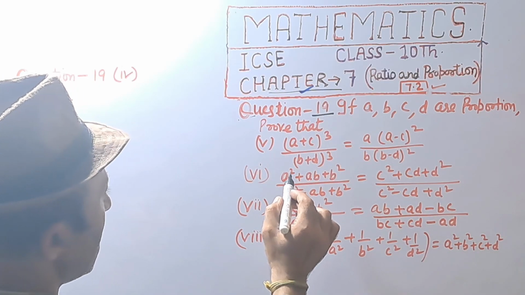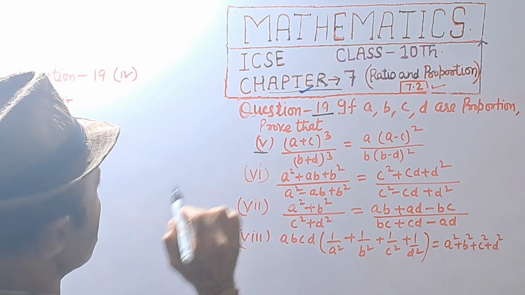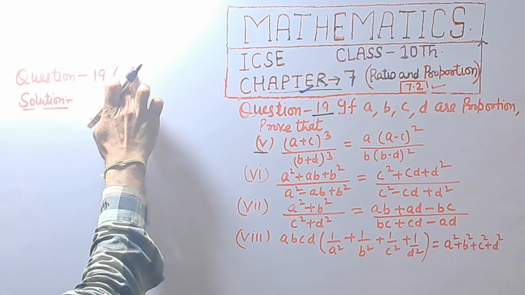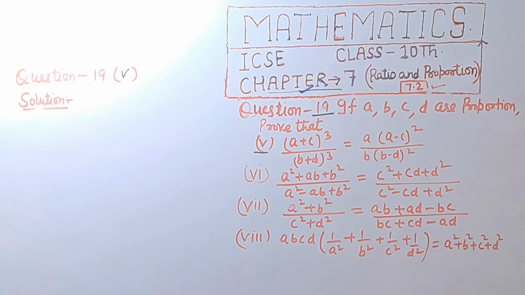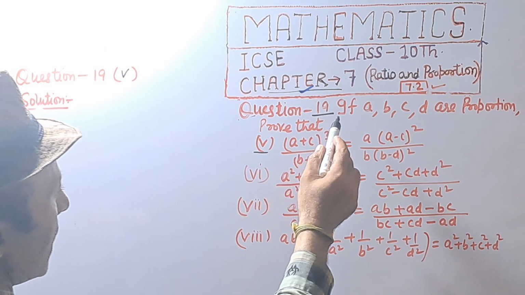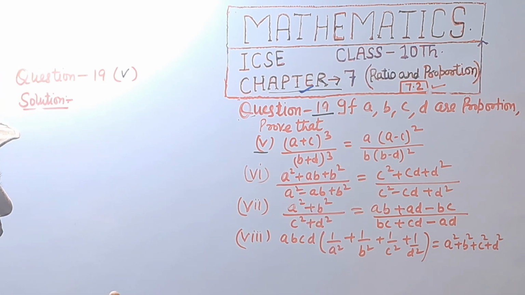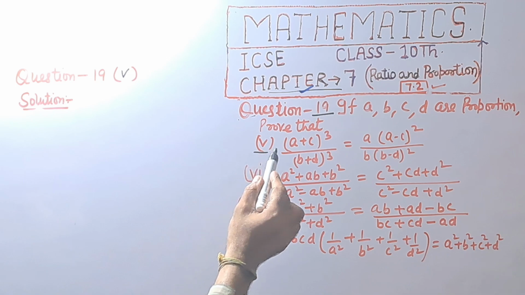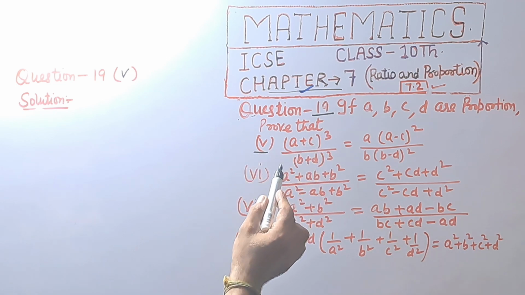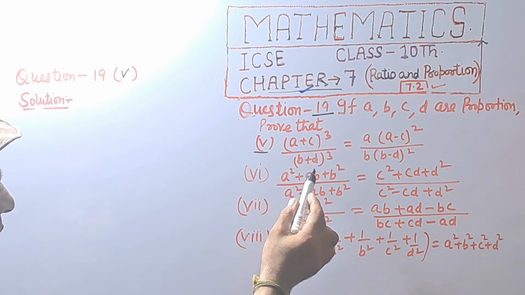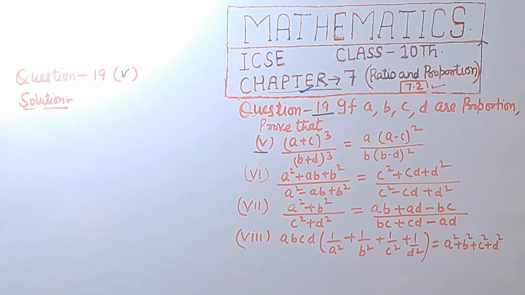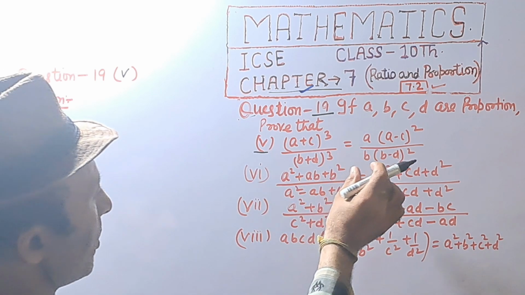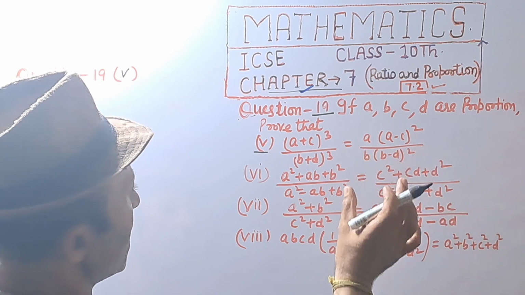Question number 19, fifth part. If A, B, C, D are proportional, prove that (A plus C) raised to power 3 divided by (B plus D) raised to power 3 is equal to A into (A minus C) raised to power 2 upon B into (B minus D) raised to power 2.